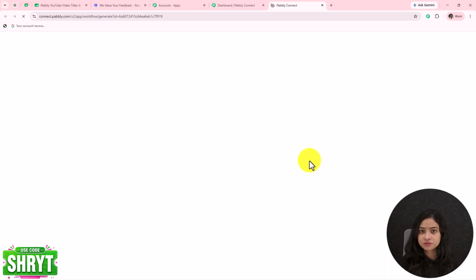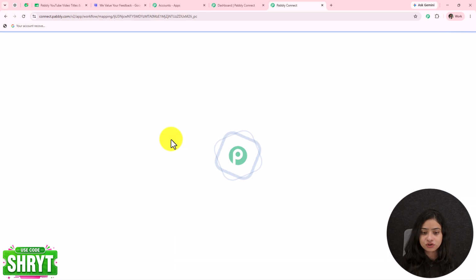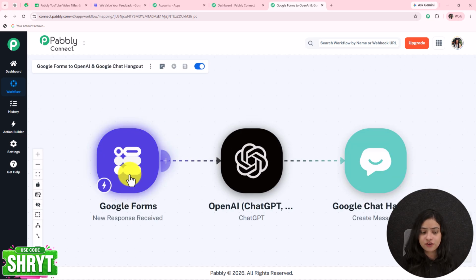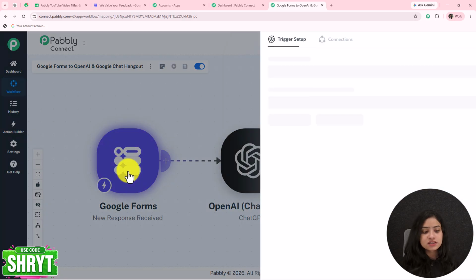Let's open it. As the workflow is open in front of us, the template is ready. We just have to build the connection. Okay, here we have Google Forms, OpenAI, and Google Chat. Let's start with Google Forms. So now I'm going to show you how to build a connection between Google Forms and Pabbly Connect. Let's go towards Google Forms.